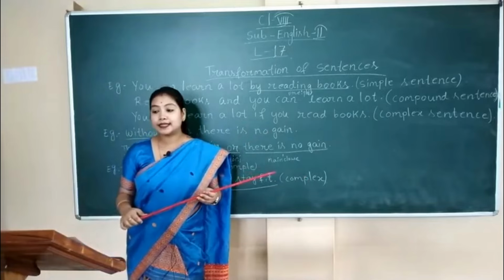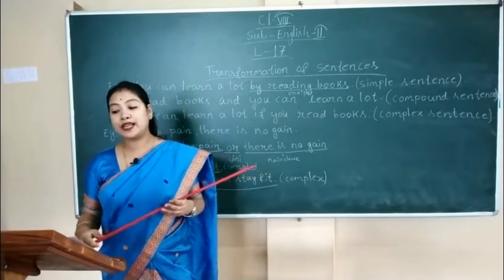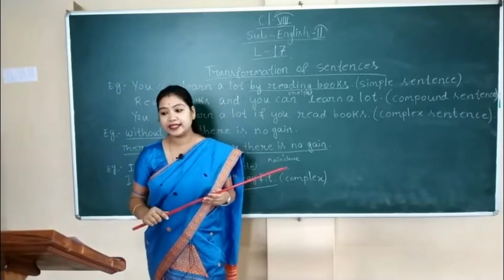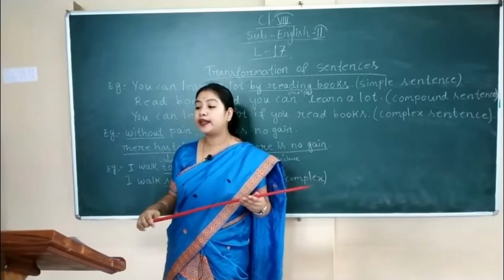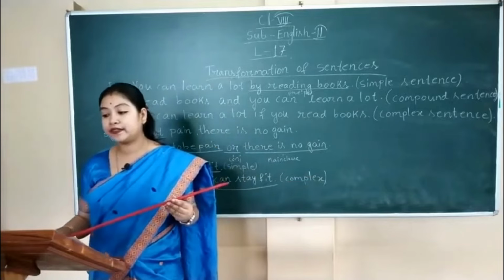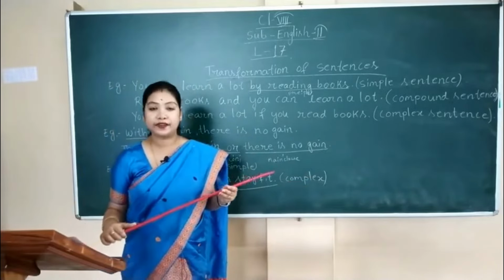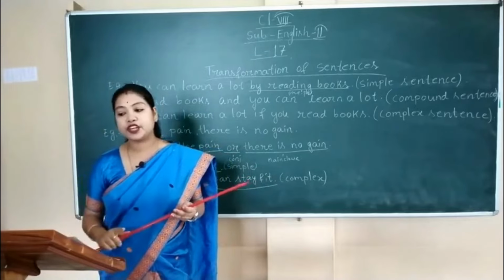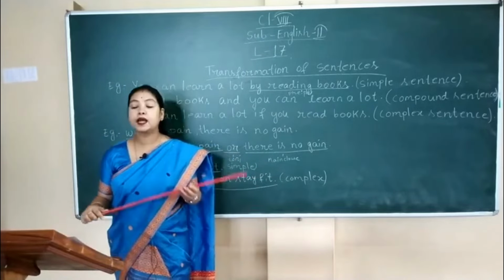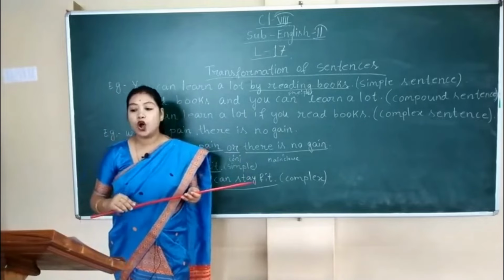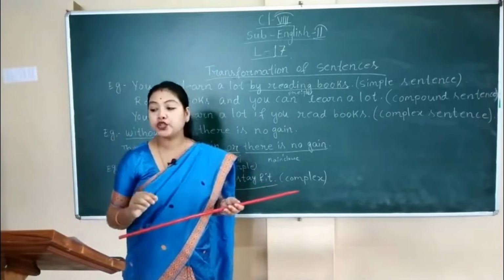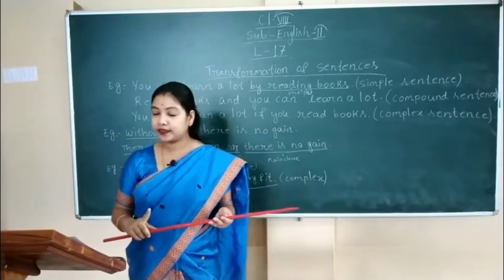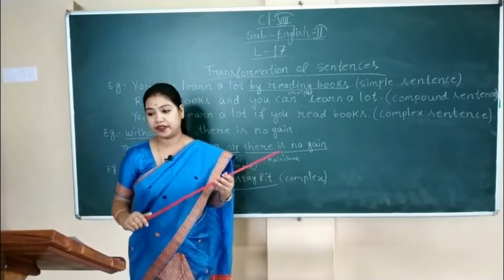So simple sentences can be transformed into complex sentences by expanding a word or a phrase into a subordinate noun clause, adjective clause or an adverb clause. I am repeating again. Simple sentences can be transformed into complex sentence by expanding a word or a phrase into a subordinate noun clause, adjective clause or an adverb clause.